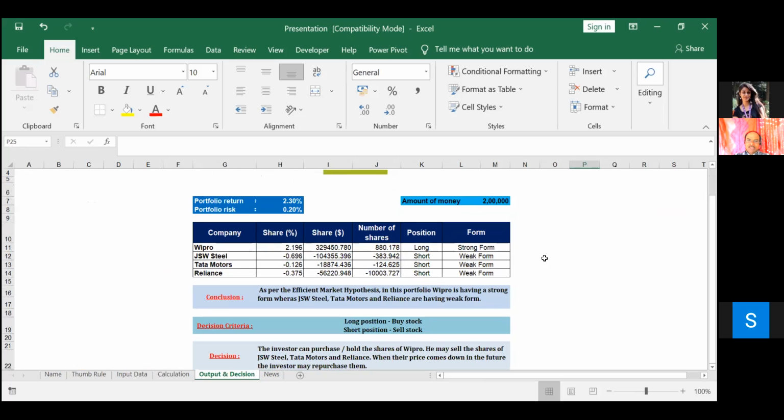Another question, okay, ma'am. My question is, in your portfolio, Wipro is having profitability and others are not running successfully. Whether this portfolio can be maintained or we can change it? Actually we should change it, sir, because as we can see, this is not a diversified portfolio, because the expected returns are lesser than the standard deviation. So it is more risky. So we should change the portfolio. Yes, good. We have to go for a diversified portfolio with different securities. That is the main conclusion. Good.